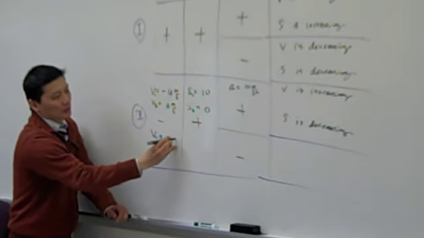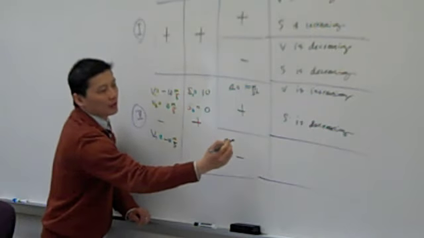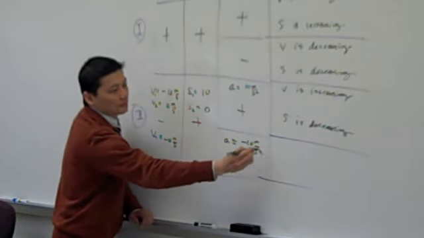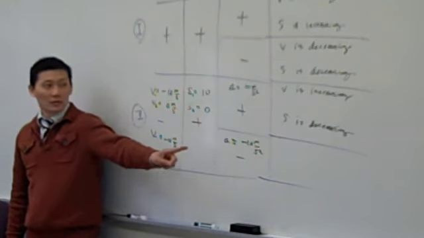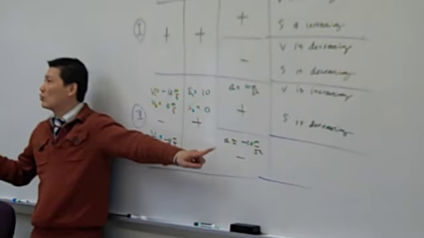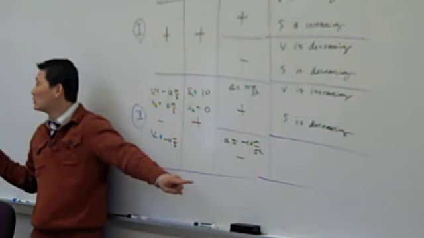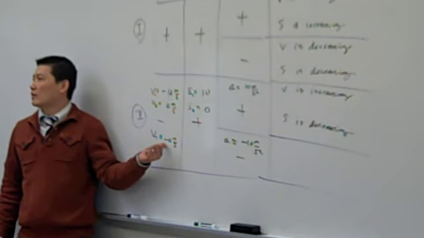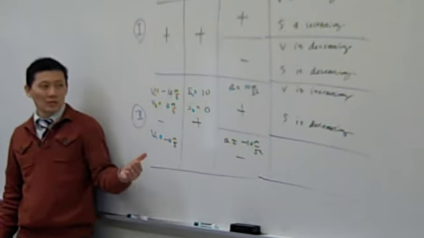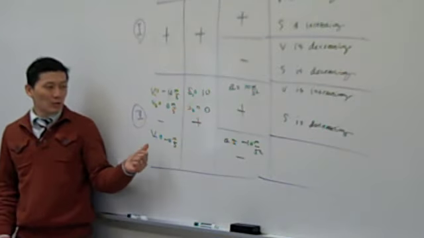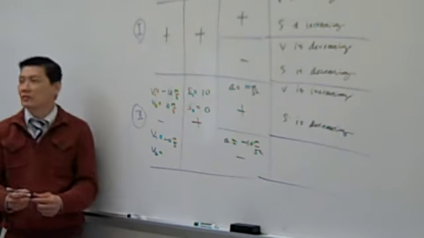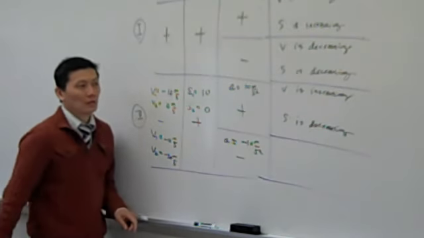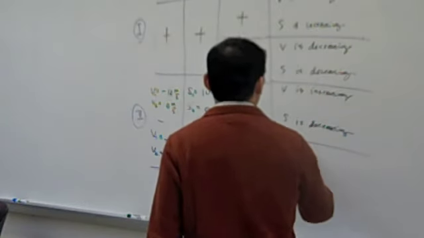Velocity is equal to negative 10 meters per second again. So now acceleration, I'm going to say it's negative, right? Negative acceleration, so negative 10 meters per second squared. Okay, let's try that. That means every second it's going to drop 10 meters per second. So if I start out with a velocity equal to negative 10 meters per second, and then I'm decreasing 10 meters per second every second, what will be the velocity for the next second? Negative 20, that's right, negative 20 meters per second. So velocity obviously is decreasing.